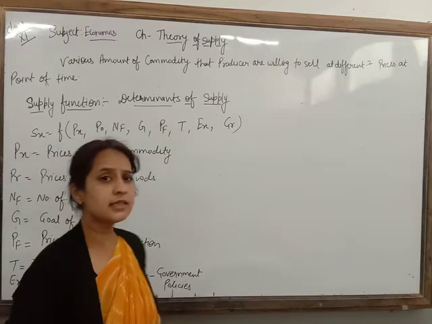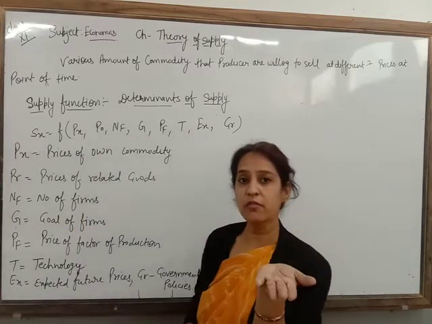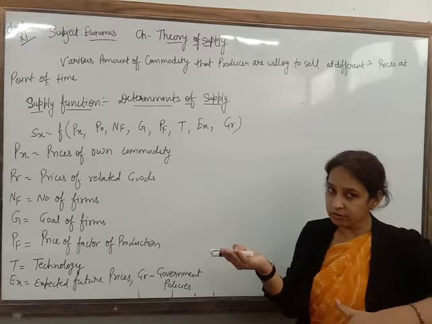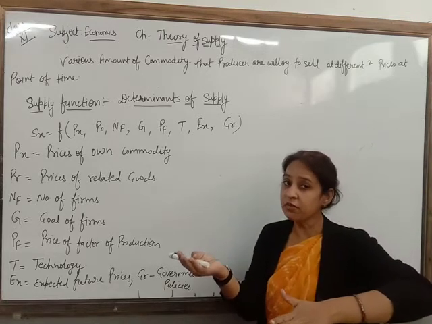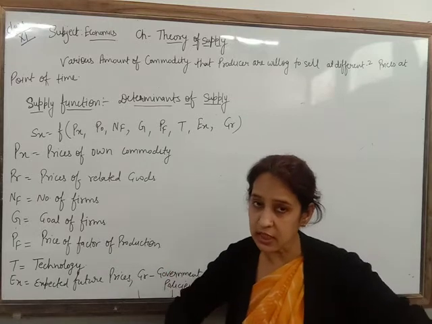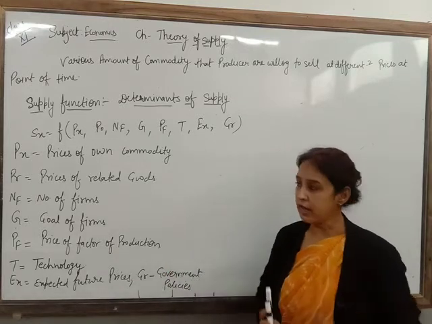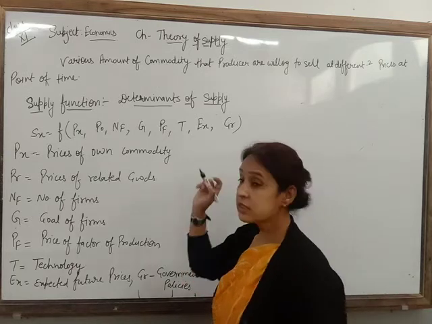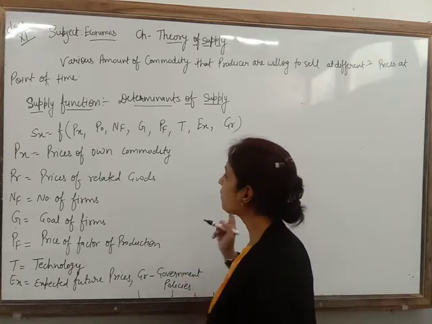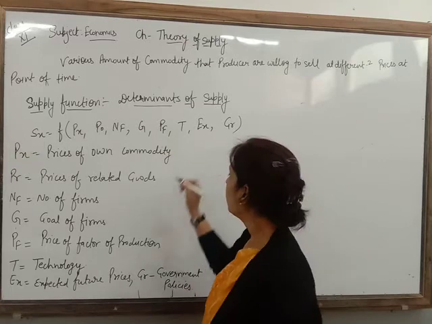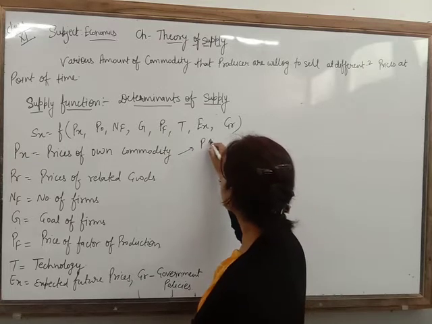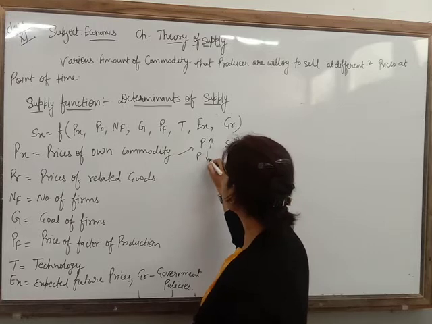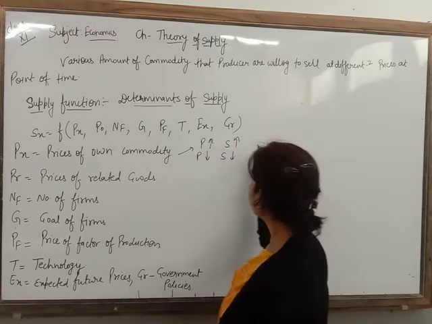If prices increase, producers are willing to sell more. If prices decrease, definitely the profit of the producer will decrease, so because of this reason he is going to supply less. So there is a direct relationship with the price of own commodity. If prices increase, quantity supplied will increase. If prices decrease, quantity supplied will decrease.